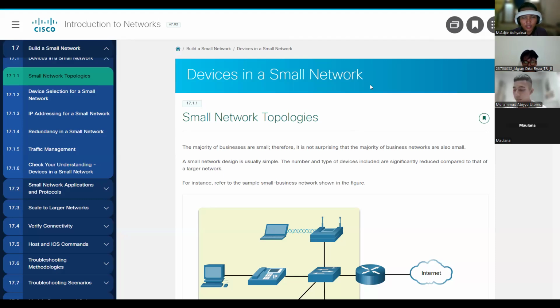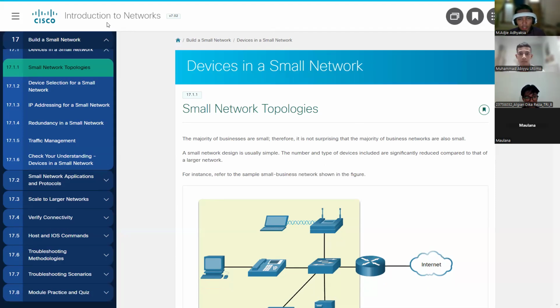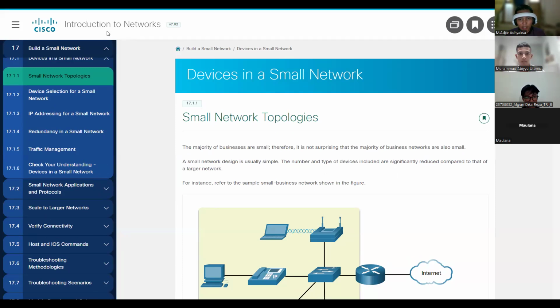Okay. So we are going to present Build a Small Network, which is Chapter 17. In Build a Small Network, there are devices in a small network. Small network topologies. The majority of businesses are small, therefore it's not surprising that the majority of business networks are also small.